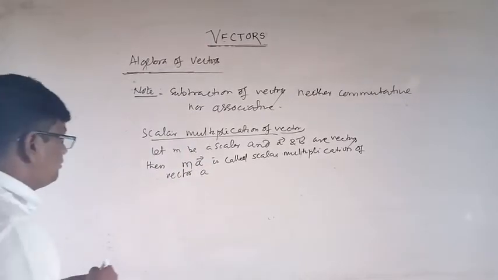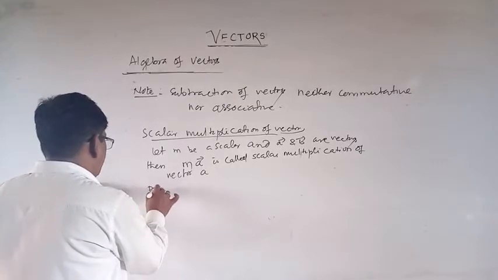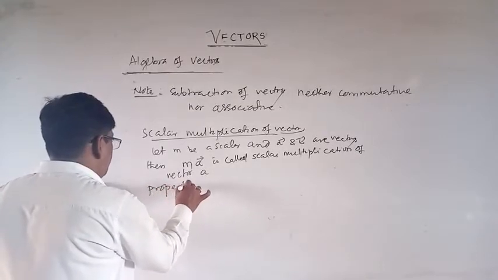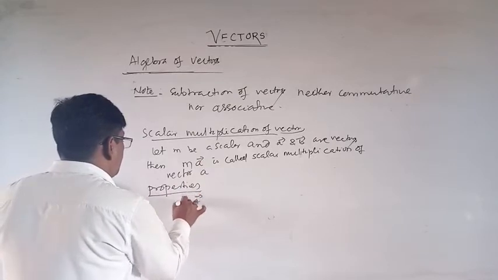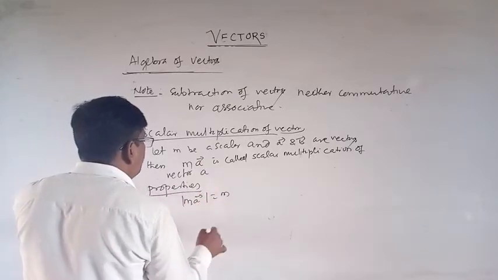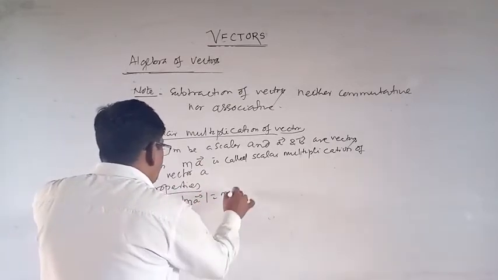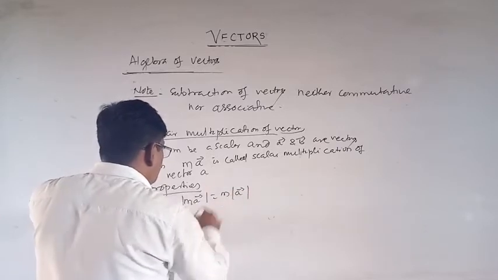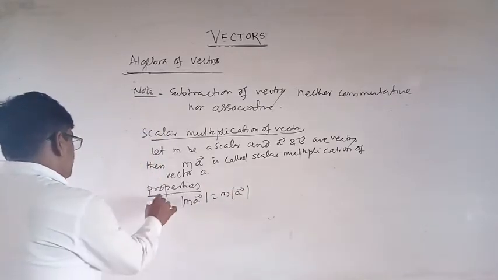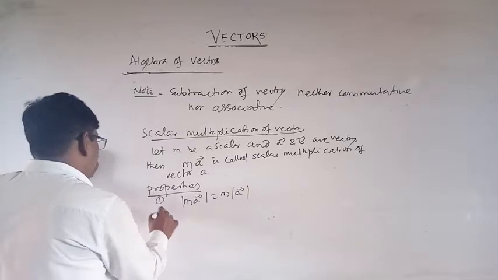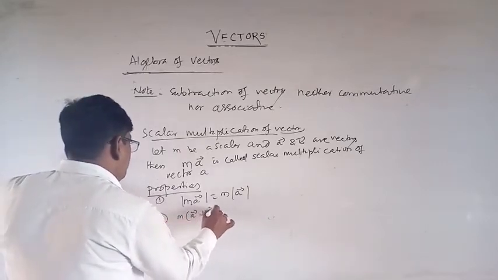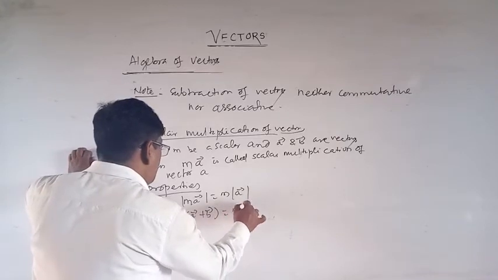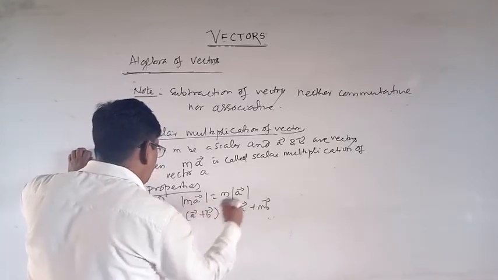Now properties of the scalar multiplication. Property 1: magnitude of M times vector A equals M into magnitude of vector A. Property 2: M into vector A plus B is equal to MA plus MB.